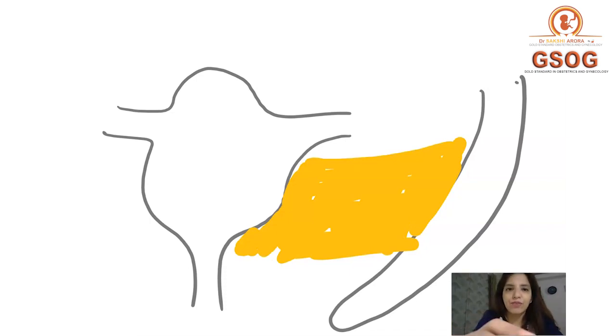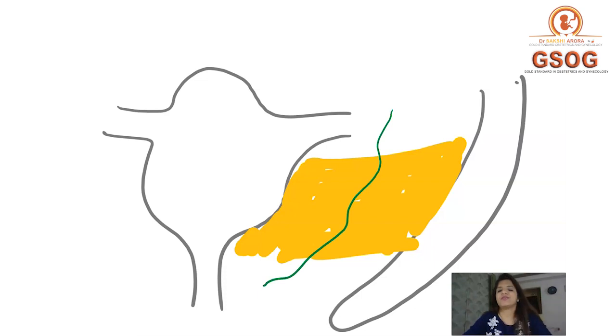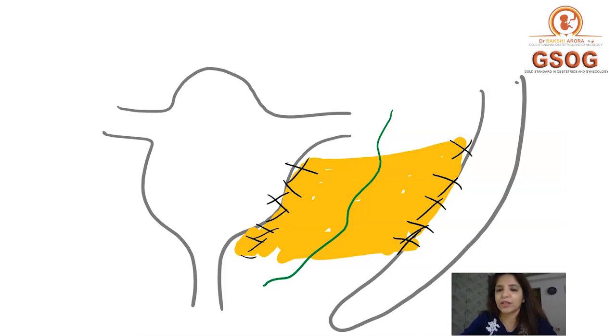And a very important structure passes here like this, and this is the ureter. Now, what happens in a radical hysterectomy? In a radical hysterectomy, you have to remove the entire cardinal ligament. So when I have to remove the entire cardinal ligament, I'm going to cut the cardinal ligament from here.